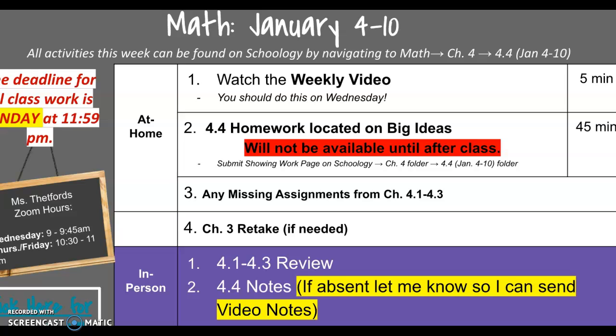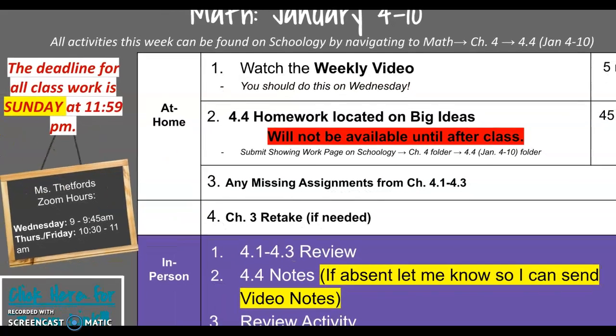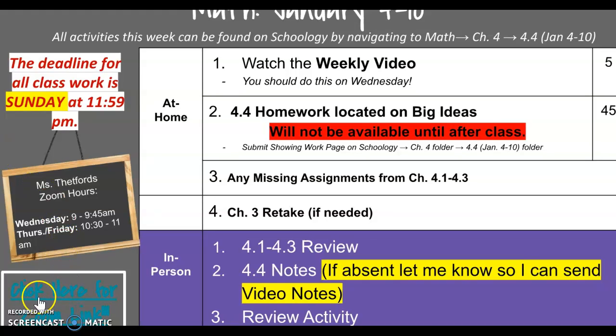And in class, what we are going to do is review what we've done so far in chapter 4. And then we're going to do the video notes, and then we have a review activity of everything so far. And so that's kind of everything that we've got going on this week. You'll notice I did put a hyperlink to our Zoom at the bottom. Our Zooms are from 9 to 9:45 on Wednesdays, and then Thursday and Friday from 10:30 to 11.